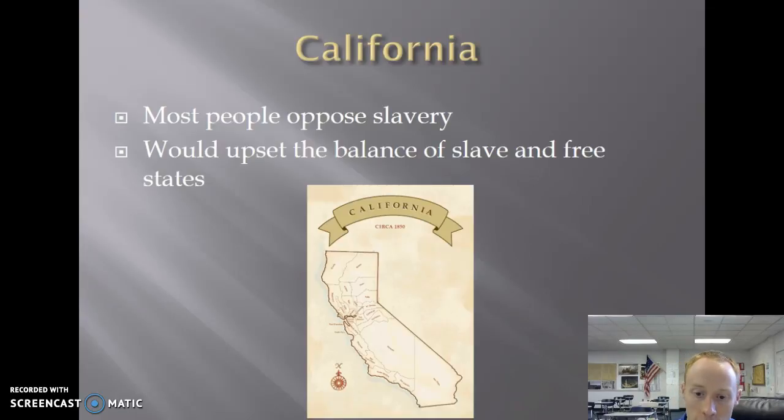The bottom line, though, is this. Most people in California didn't want slavery, and there really was never any question whether California would seriously be a free state or a slave state. It's going to be a free state, but the Southerners are going to try to fight every way they can to try to make it a slave state or get some type of concessions because they know it's going to upset the balance of power in Congress.